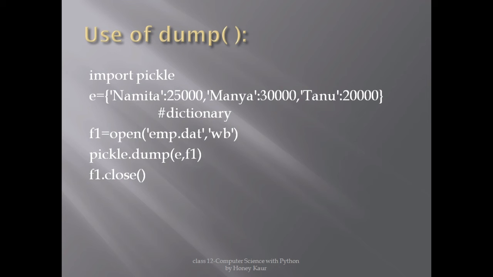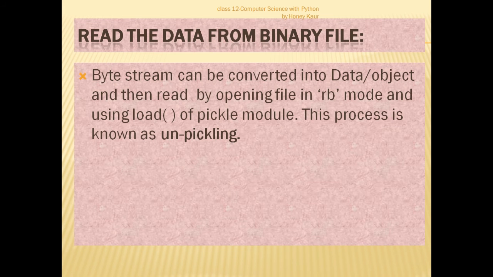So in this we are doing three operations: opening the file in writing mode, dumping, that is writing the E dictionary into the file we have opened, and in the last closing the file.